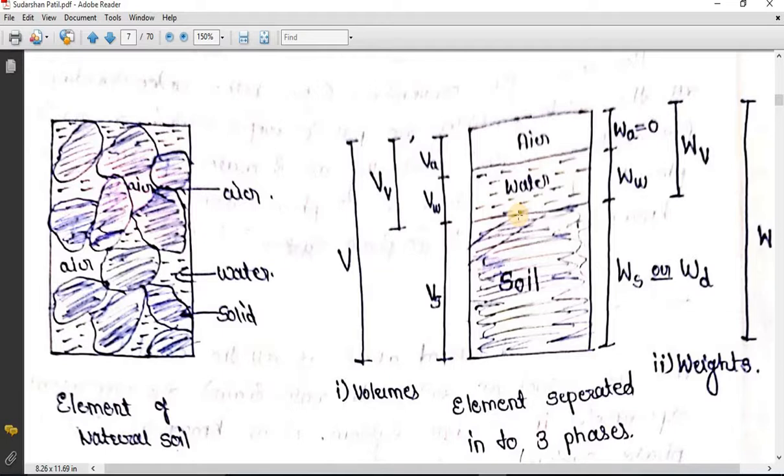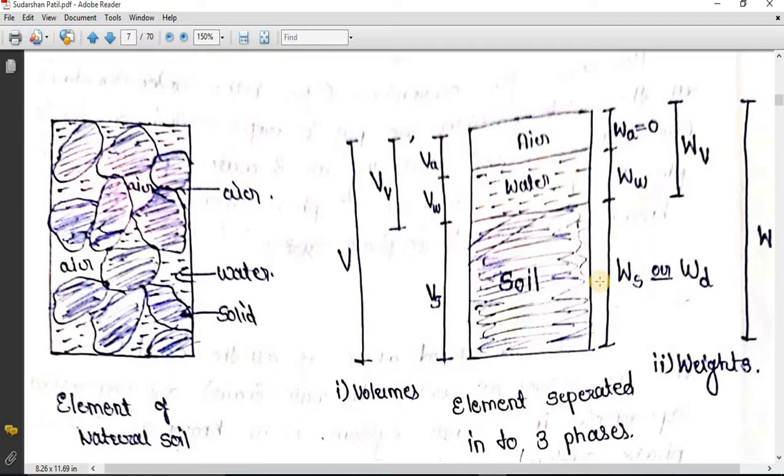So based on the volume, if I measure, the volume of soil solids is denoted by Vs, volume of water is denoted by Vw, volume of air is denoted by Va. So the total volume of voids is nothing but Vv. The total volume of the entire system is called V. So these are volumetric measures.